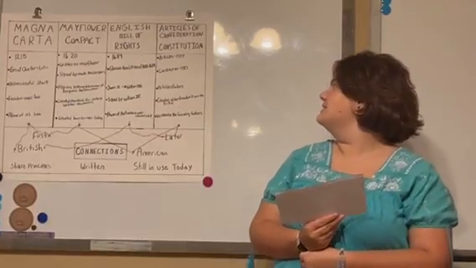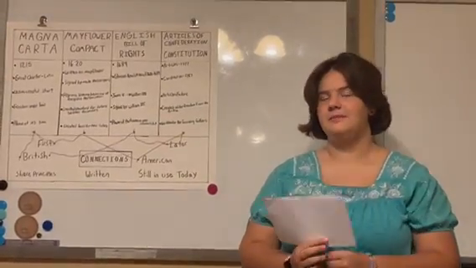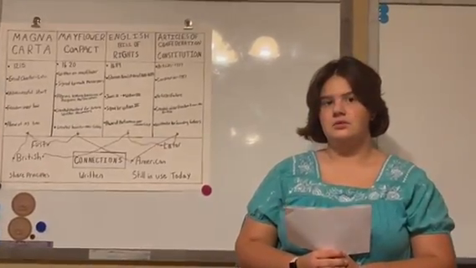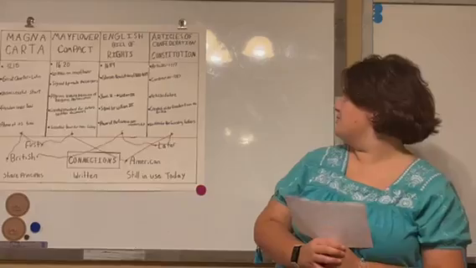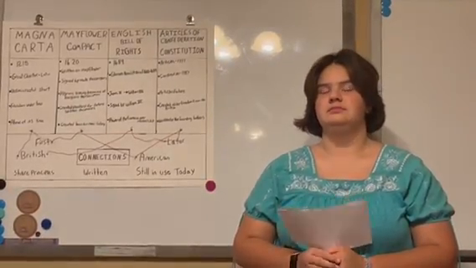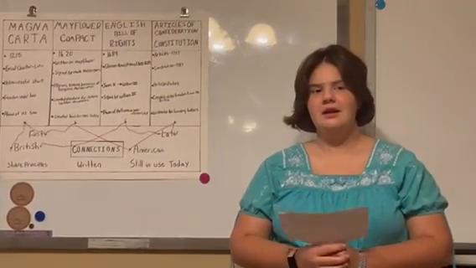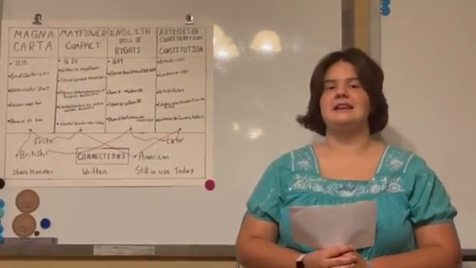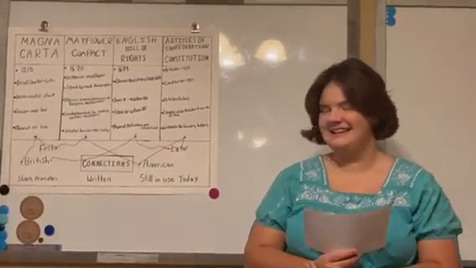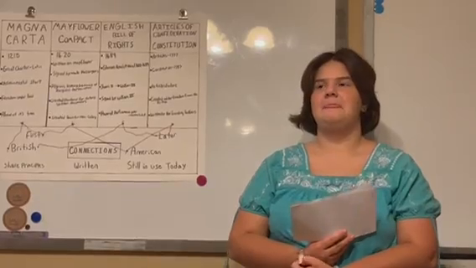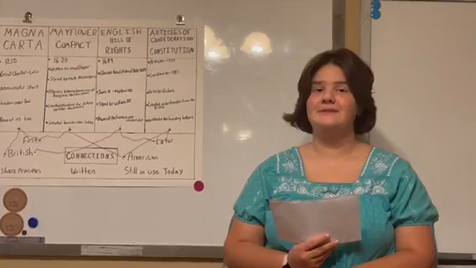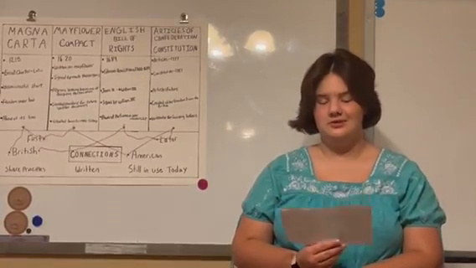The next documents are the Articles of Confederation and the Constitution. The Articles were written in 1777 and the Constitution, written in 1787, were very important documents for the newly founded America. After first gaining its independence from British rule, the Founding Fathers wrote the Articles of Confederation, and after its failure, the Constitution.